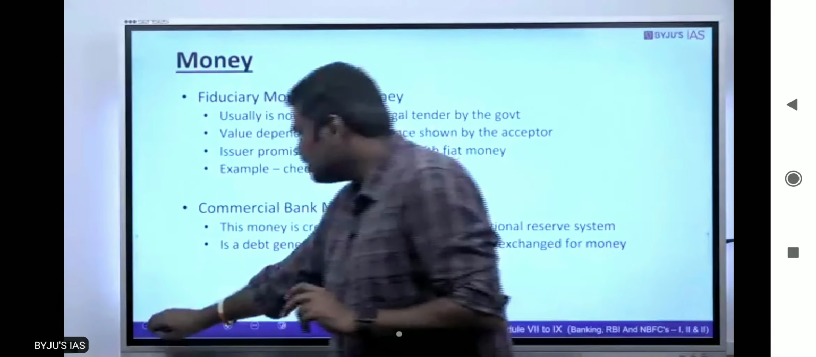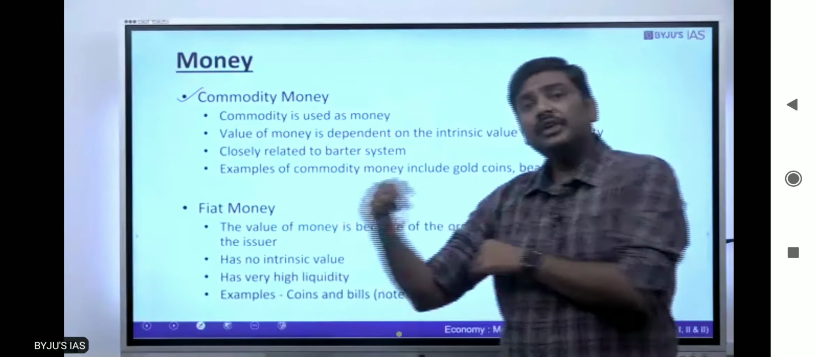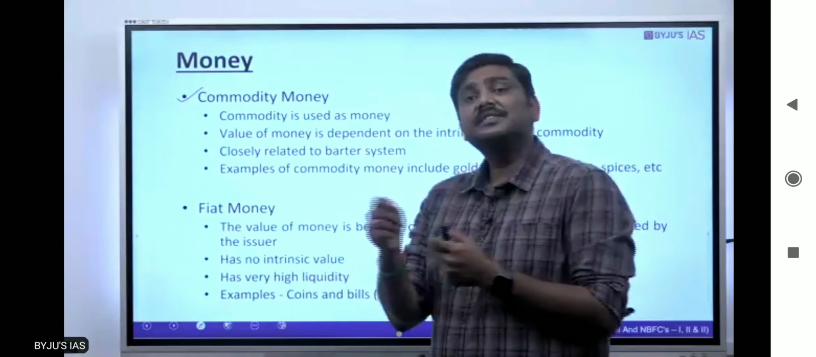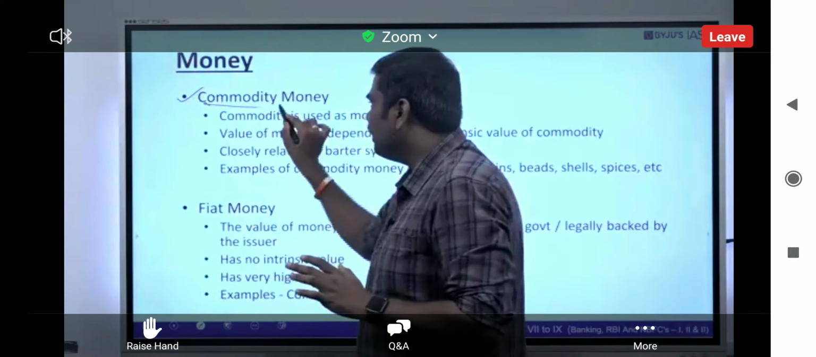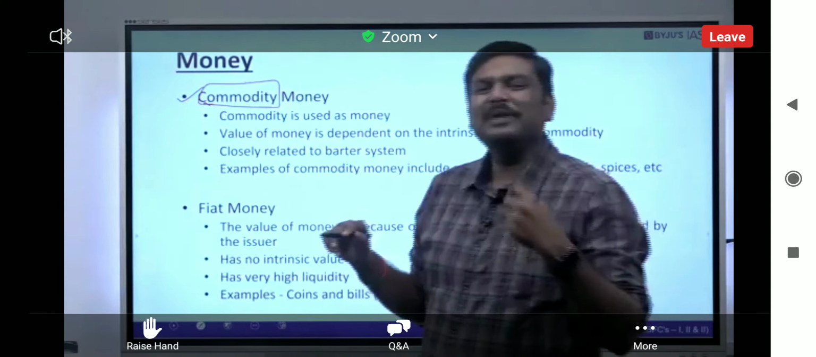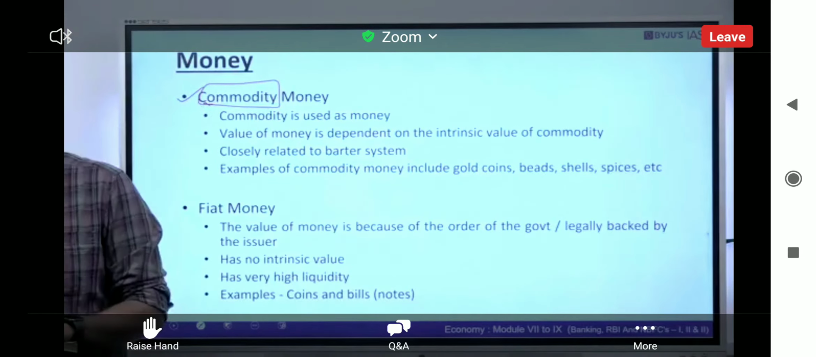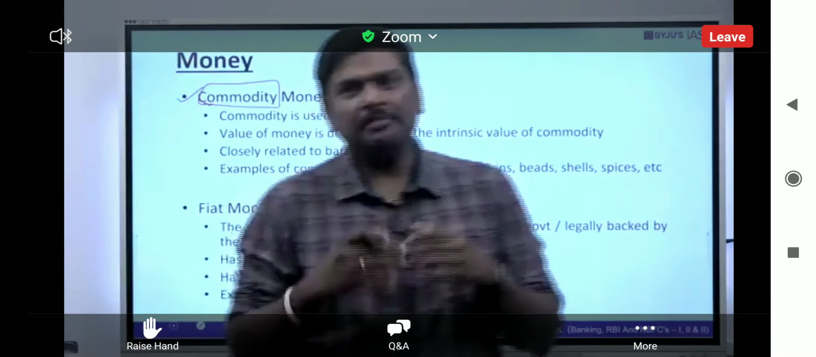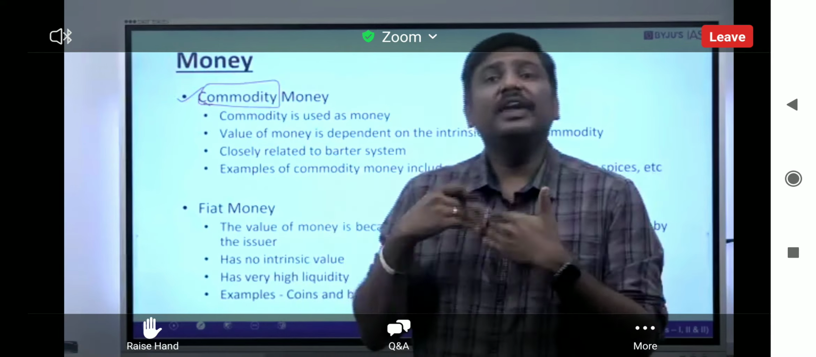Now, what is the meaning of each of them? Let's try and understand. And from the context of the UPSC exam, one question, if at all, is asked in the prelims on this. Now, what do you mean by commodity money? First and foremost, what do you mean by money? Let me start with that. Money is nothing but an asset which facilitates trade. Money basically facilitates trade. Money is a mode of exchange.